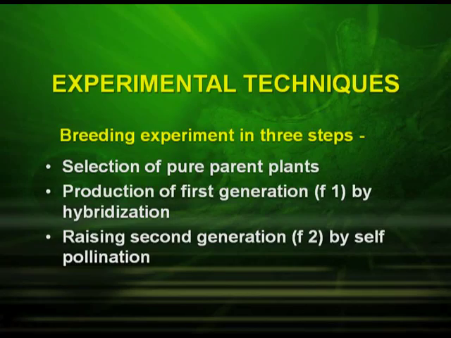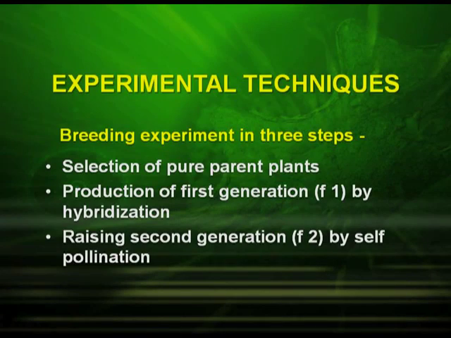Now, let us see what were the experimental techniques. Basically, he performed breeding experiments in 3 steps. The first step was the selection of pure parent plants, that is pure breeding, whether they were pure for the tall plant or pure for the dwarf plants. After that, the production of the first generation by the process of hybridization, that is, the 2 parents were cross-pollinated to produce the F1 generation. The third step was raising the second generation, which is called F2 generation, and that is by self-pollination.